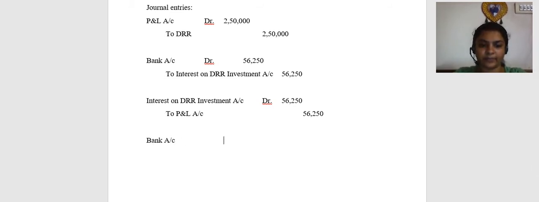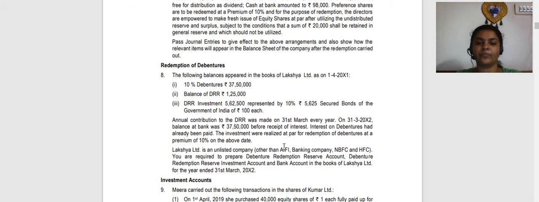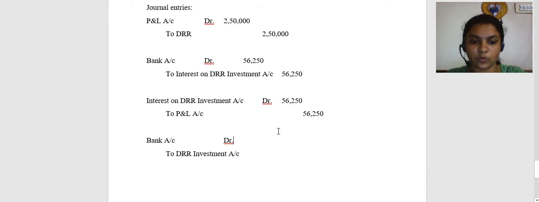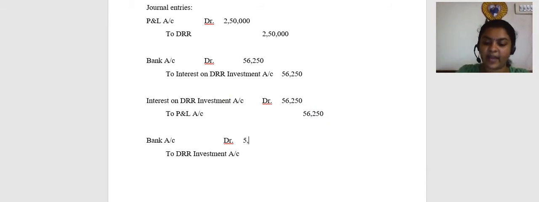Bank account debit to DRR investment account. The investments were realized at par. So the amount of investment is going to be 5,62,500 at par. So let me write 5,62,500.